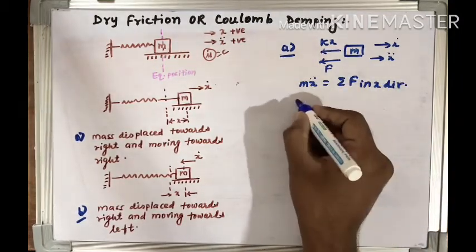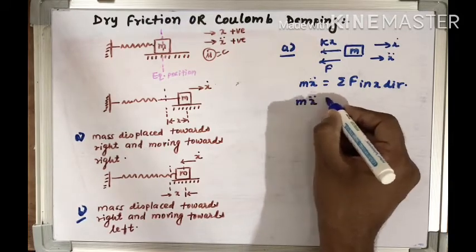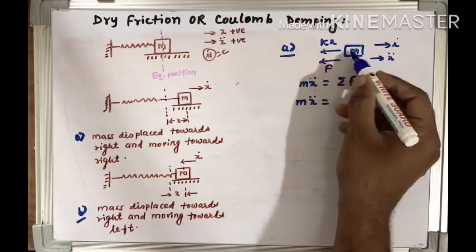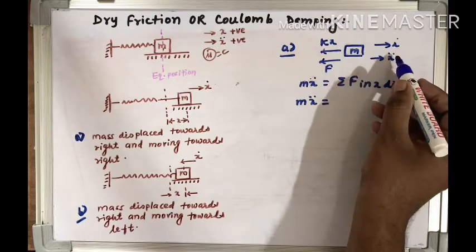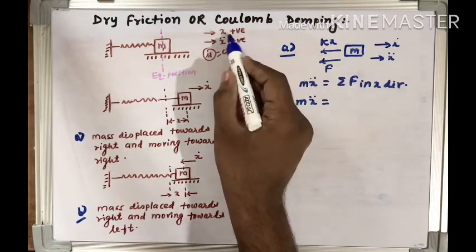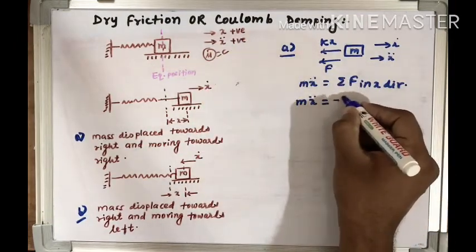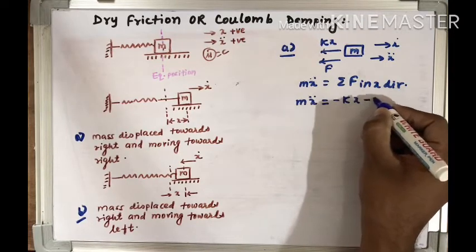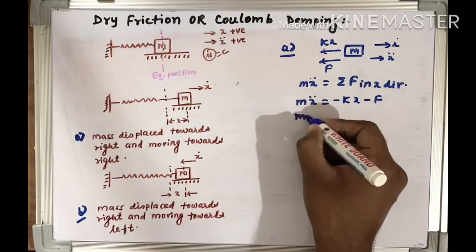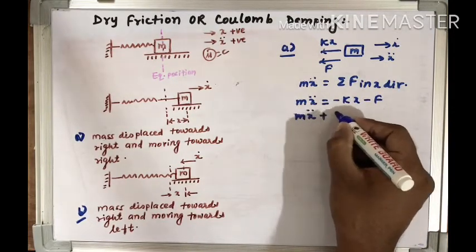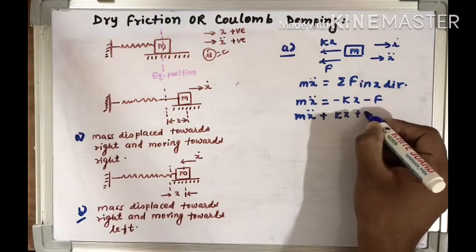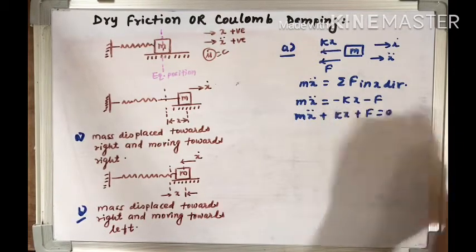Since these are in the opposite direction to the considered positive x, it would be minus kx and minus F. So we can write m x double dot plus kx plus F is equal to 0.